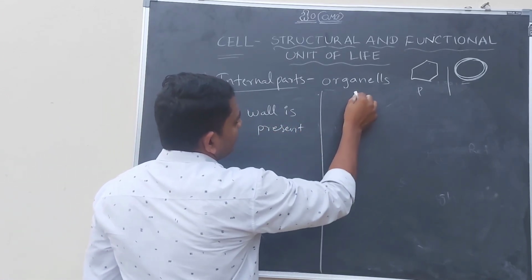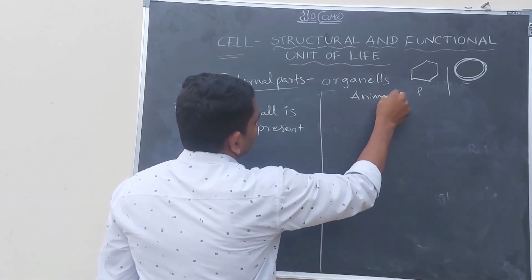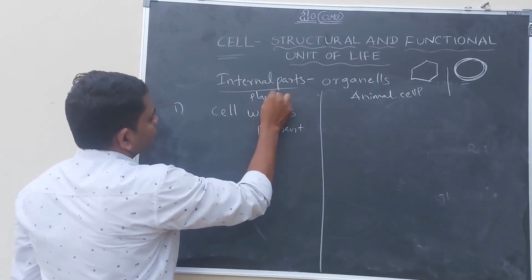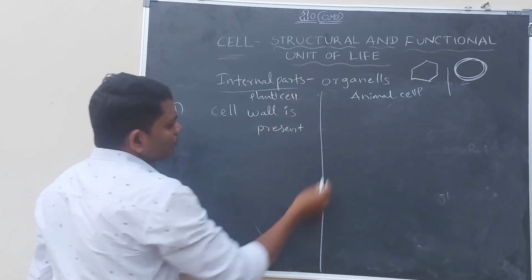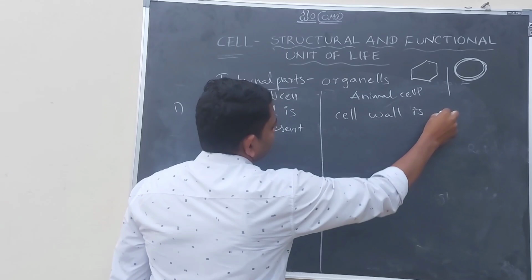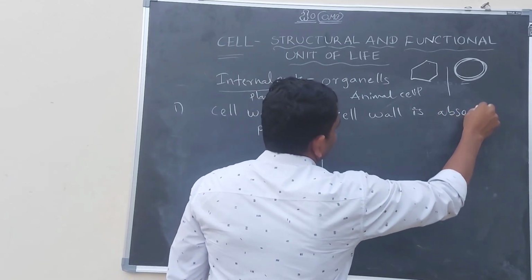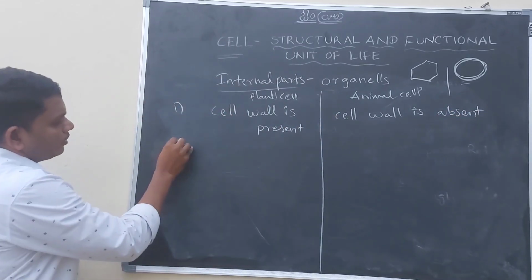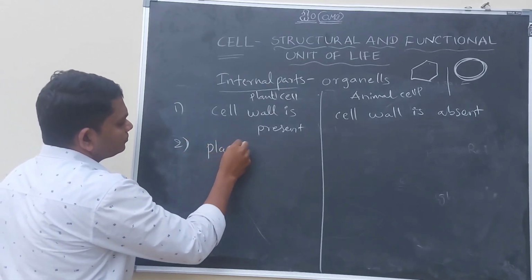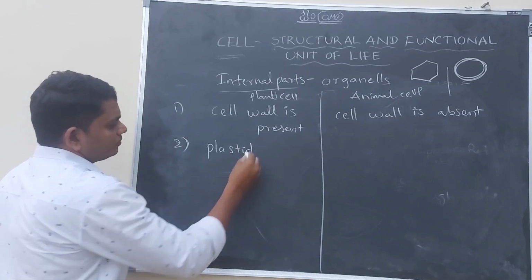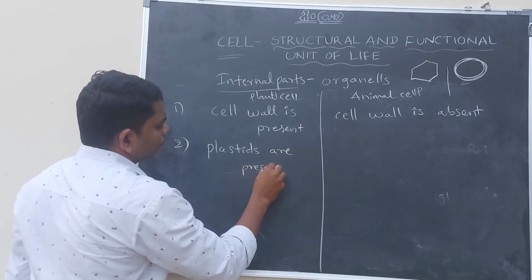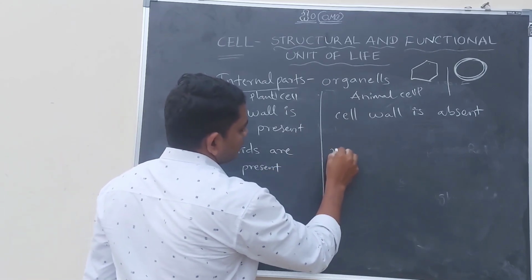In the animal cell, the cell wall is absent. Second point, plastids are present in the plant cell and plastids are absent in the animal cell.